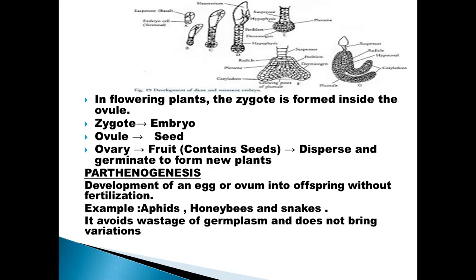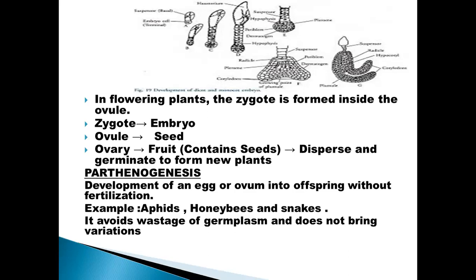In flowering plants, zygote develops into an embryo inside the embryo sac, and embryo is the progenitor of the next generation. After fertilization, sepal, petal, and stamen of the flowers wither and fall off. Zygote transforms into embryo, the ovule converts into seed, and ovary becomes a fruit.